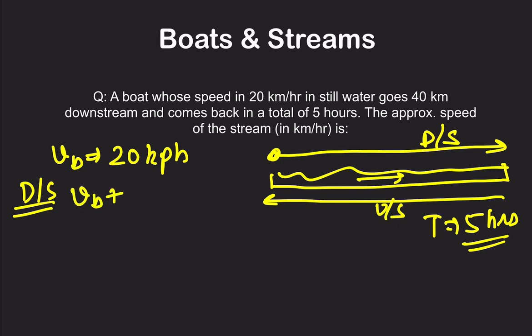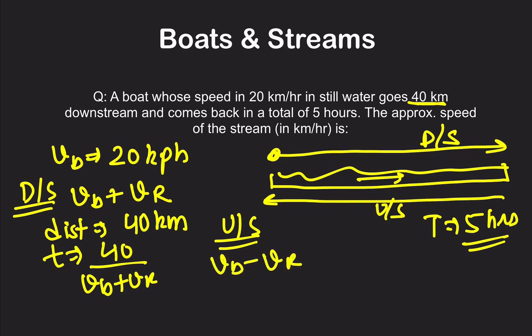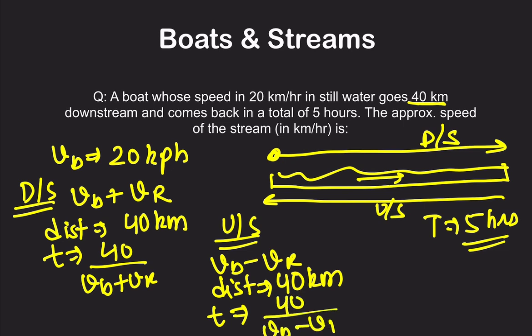That is VB plus VR. Now, what do we need to know? The distance covered by the boat: 40 kilometers one side. So time taken downstream will be distance upon speed, that is 40 upon VB plus VR. First time is done. Now while coming back upstream, the speed of the boat will be VB minus VR. Distance covered is the same, 40 kilometers down and 40 kilometers back. Time taken upstream is 40 upon VB minus VR, right?